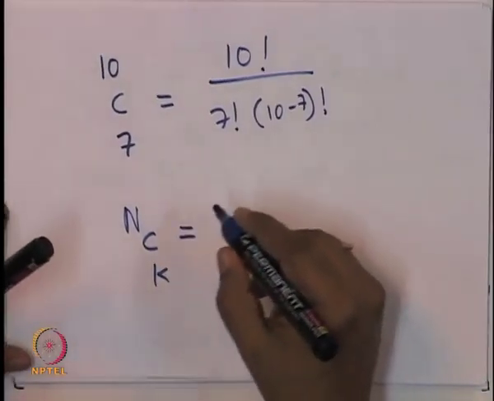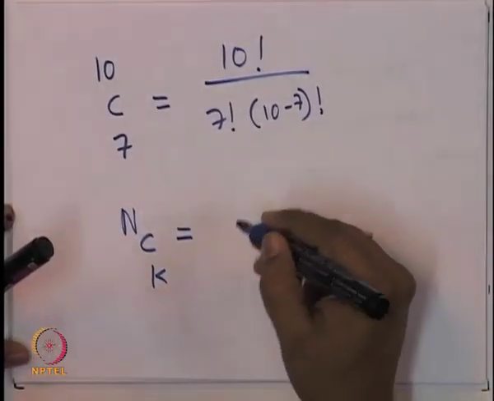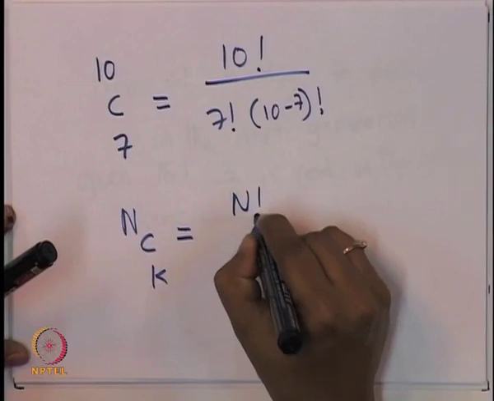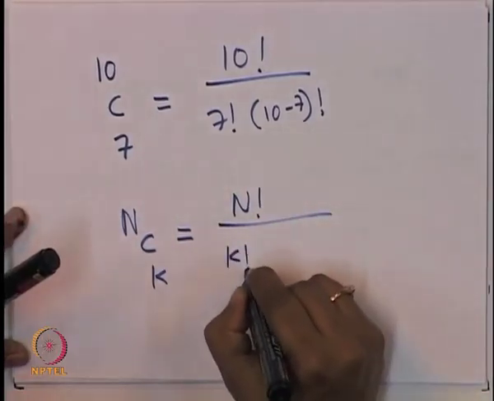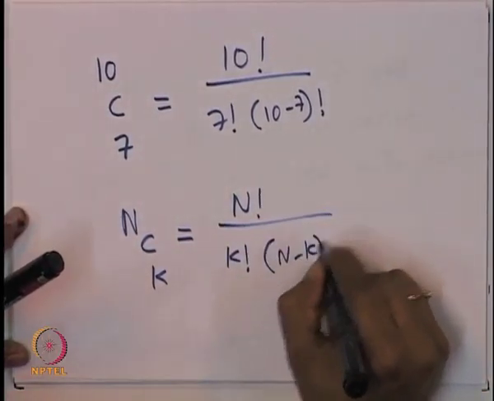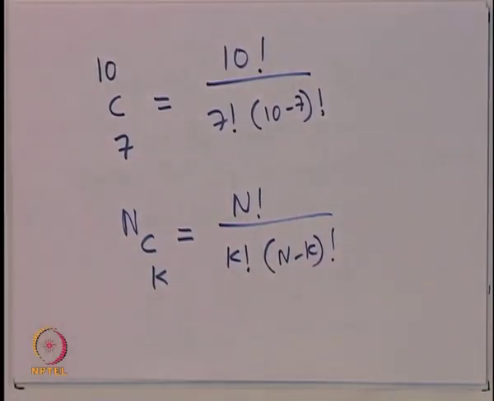We also call it n choose k sometimes. So, it is basically n factorial divided by k factorial times n minus k factorial. So, this is the formula.